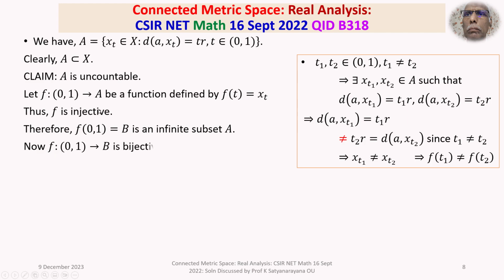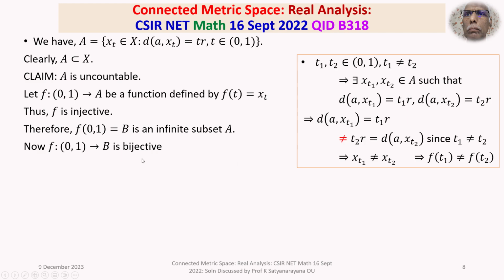Now we restrict our function f from the open interval 0 to 1 to capital B, which is a subset of A. Capital B is the image of 0 to 1, and f is already injective, and it will be onto also, because f of 0 to 1 is exactly equal to B. So it is surjective also, and thereby it is bijective.